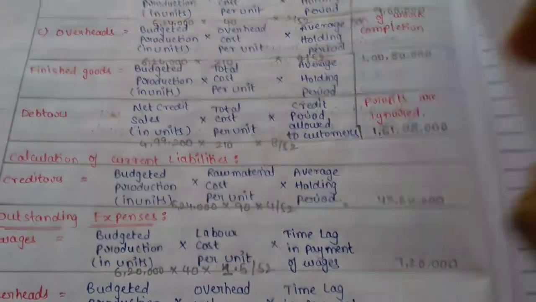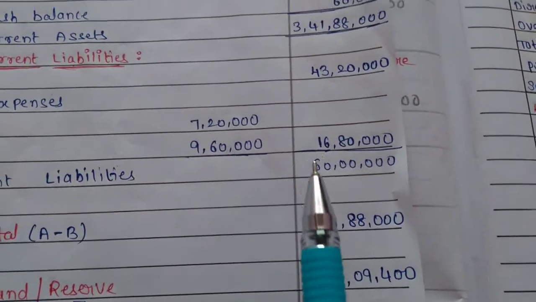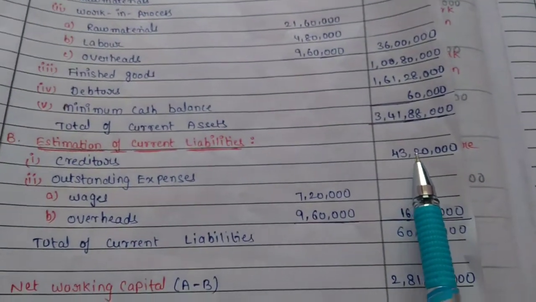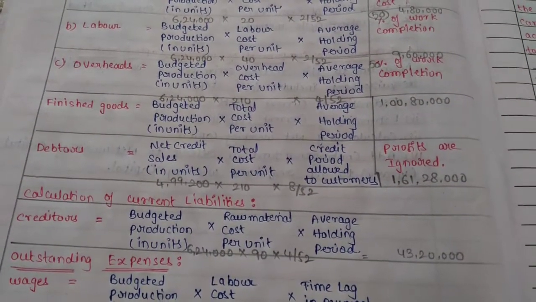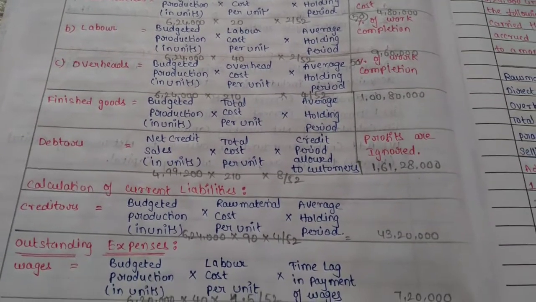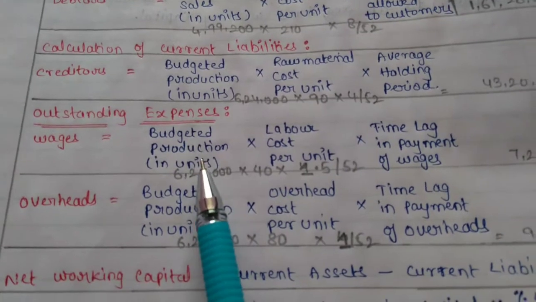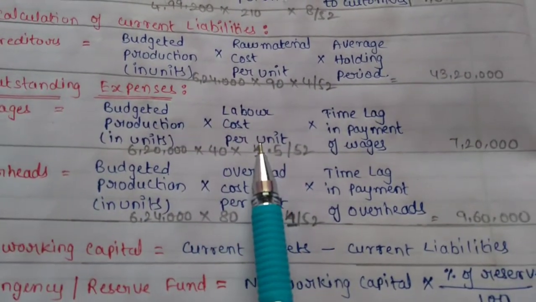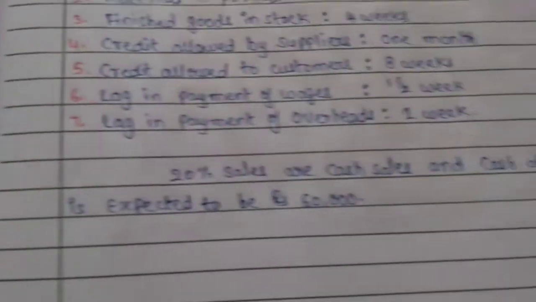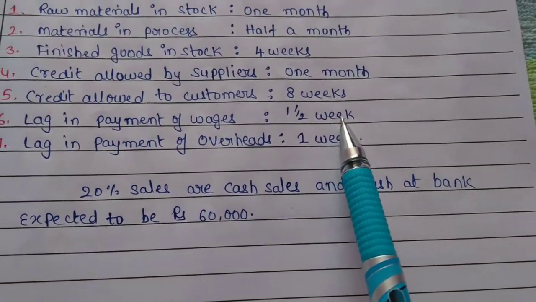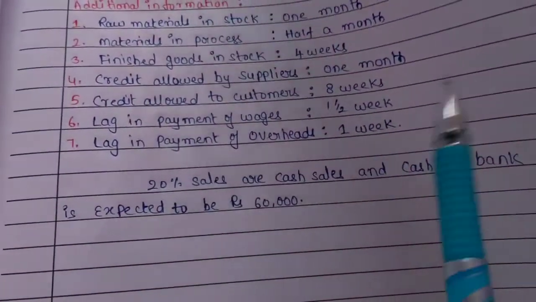Here the value of creditors is equal to 43,20,000. Now we'll see what is the amount of outstanding expenses. For wages: budgeted production in units into labor cost per unit into time lag in payment of wages. Here the time lag in payment of wages is given as 1.5 weeks and the time lag in payment of overheads is given as 1 week.